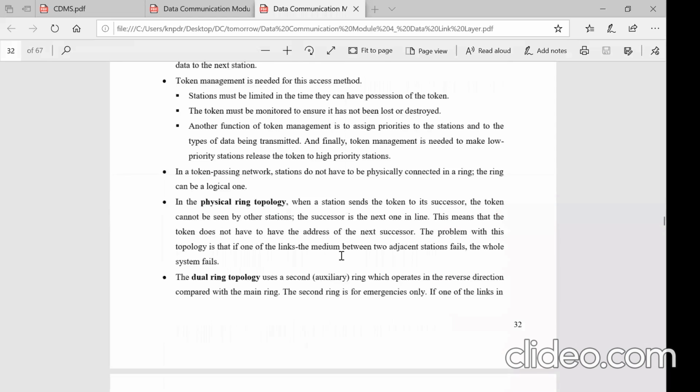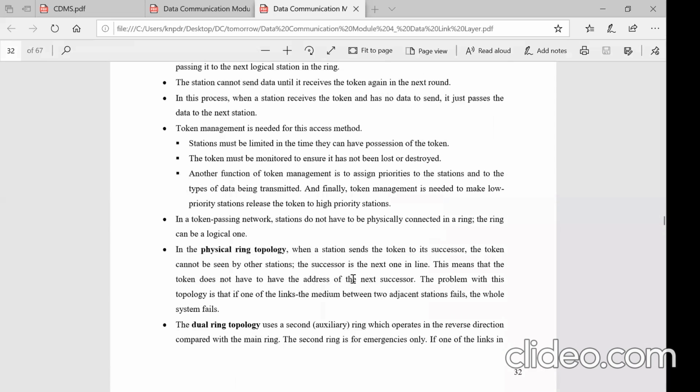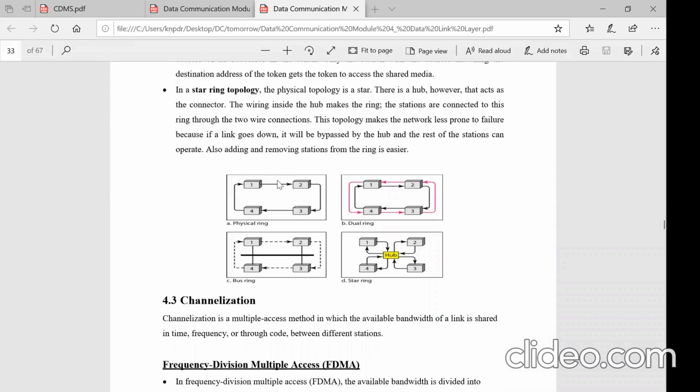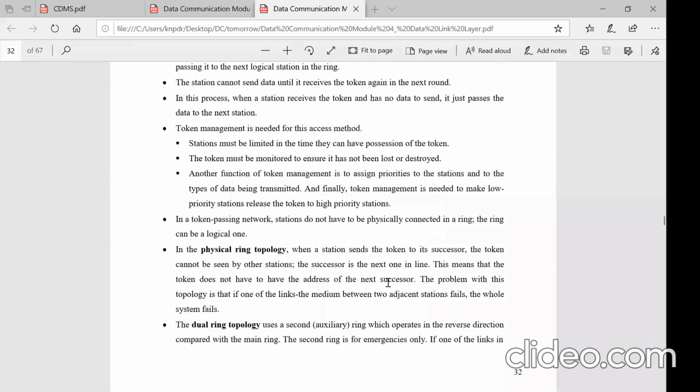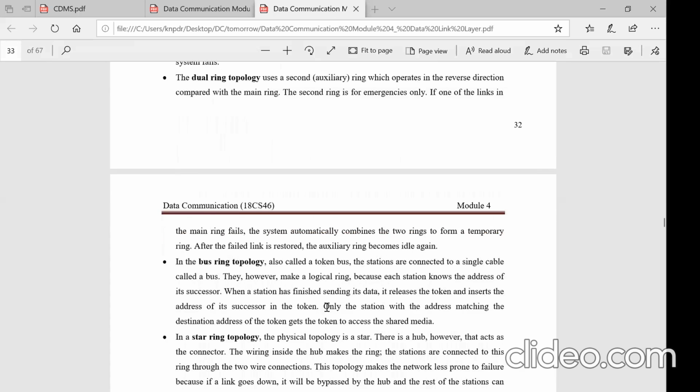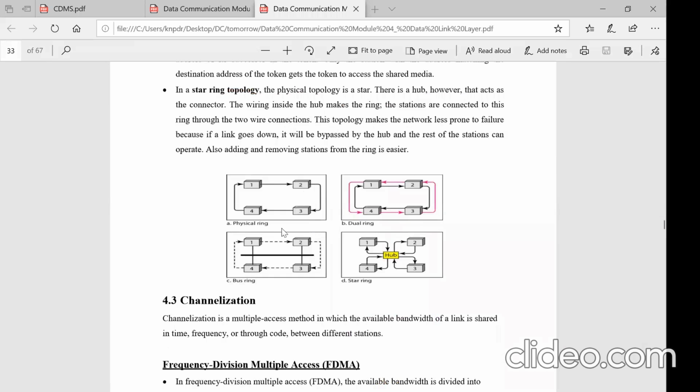But sometimes the problem in this particular physical ring is, suppose the link breaks, right? If the link breaks, then the whole transmission medium will break down. It will be a failure, right? Until the link is repaired, nothing can happen. No station can transmit to any other station, right? Suppose this particular link is broken, the data can go only from 3 to 4, but not from 4 to 2. The link is broken, and it has to be repaired.